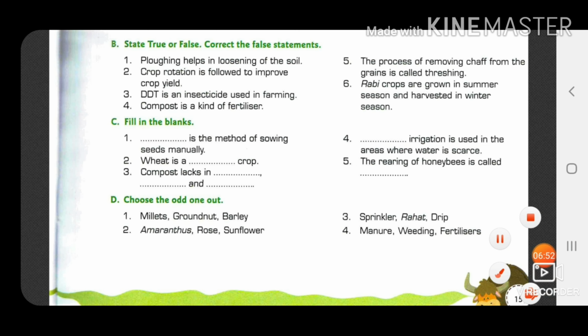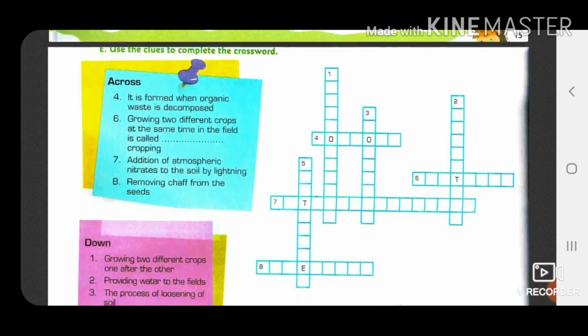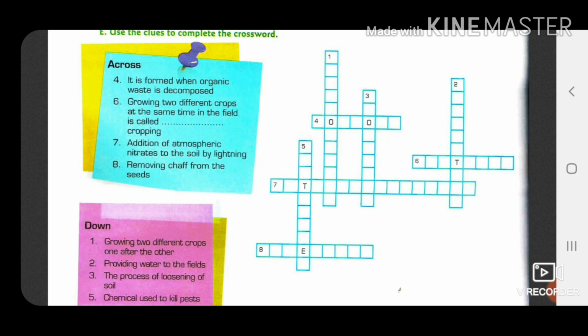Next question is, use the clues to complete the crossword. Fourth, it is formed when organic waste is decomposed. Question number 4, and the answer will be compost.